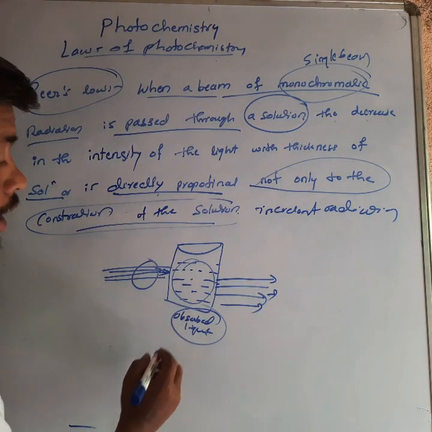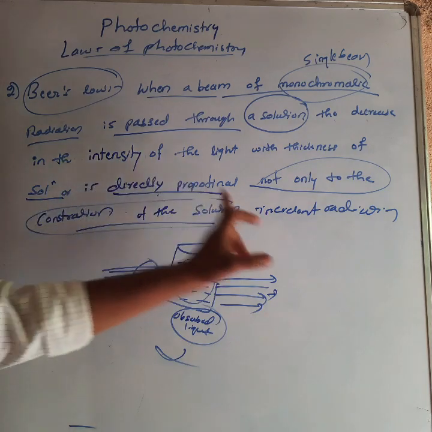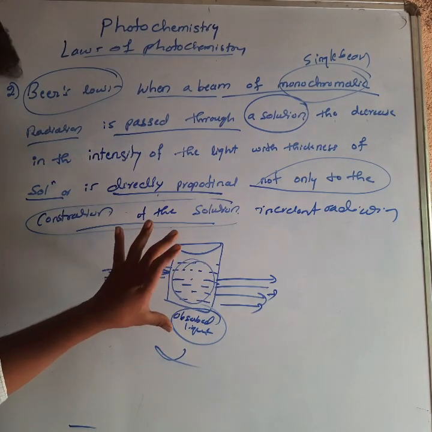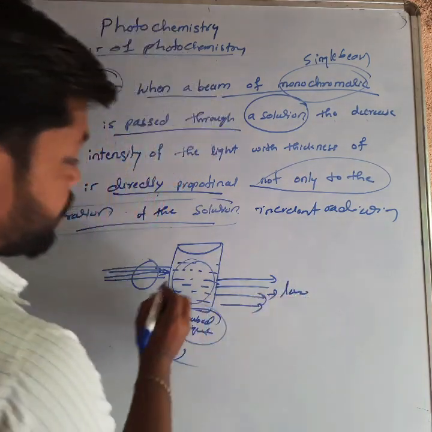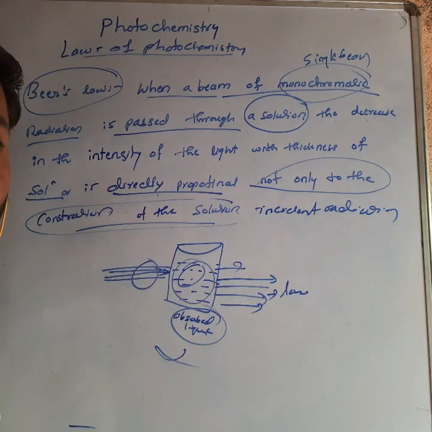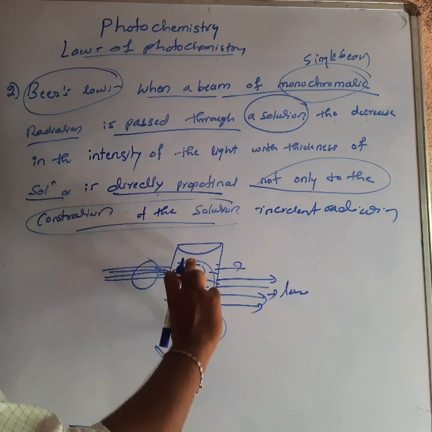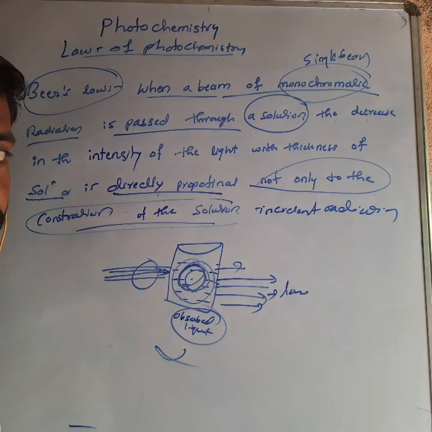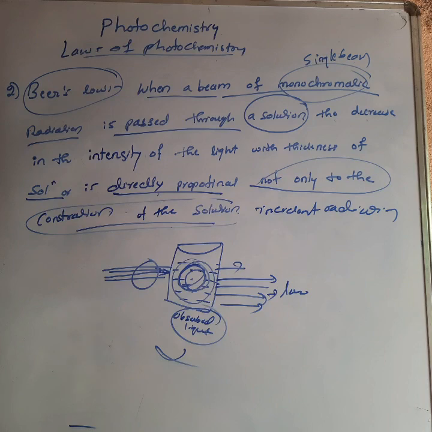Understand? This is directly proportional to the incident radiation. If the solution concentration is high, the outgoing intensity will be very low. If the solution concentration is negligible, the outgoing intensity will be high. So the intensity of incident radiation falling on the solution and the concentration of the solution are directly proportional to each other. This is Beer's law.